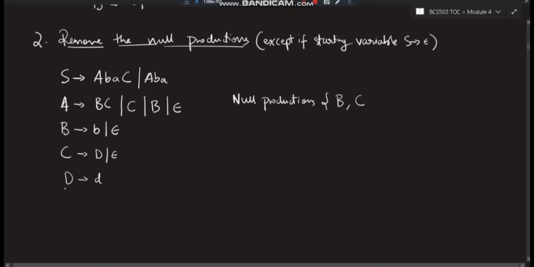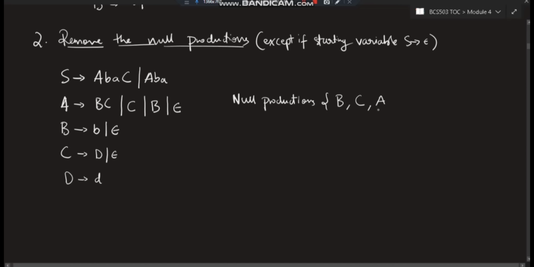Now, is any other B or C present here? No, there are no B or C present. So now, while deriving this one, I have got another null here, right? While deriving, I have got another null here. So I have to include A also as null production. Got my point? Now I have included A as null production.